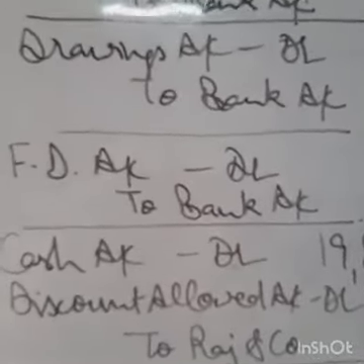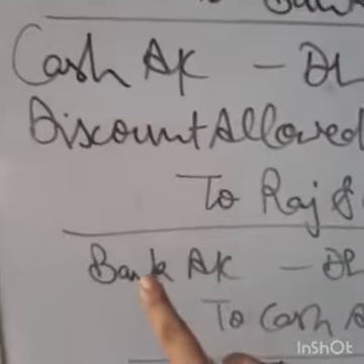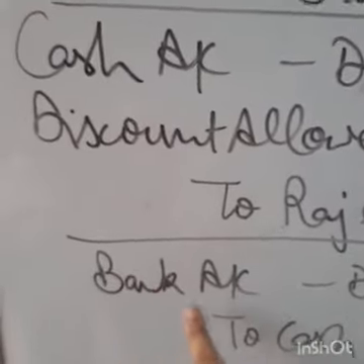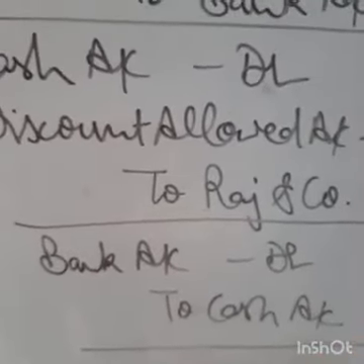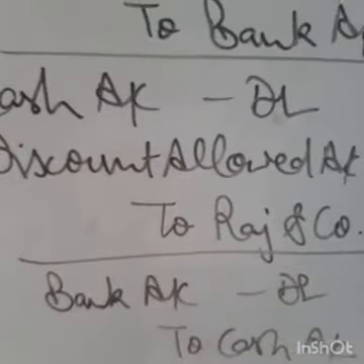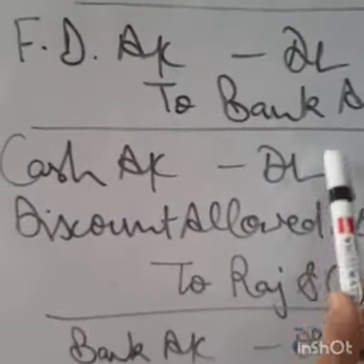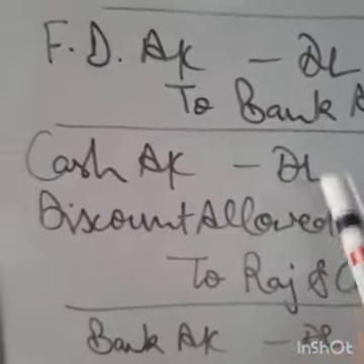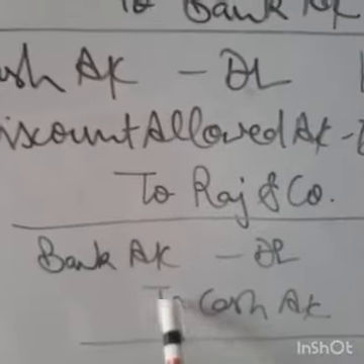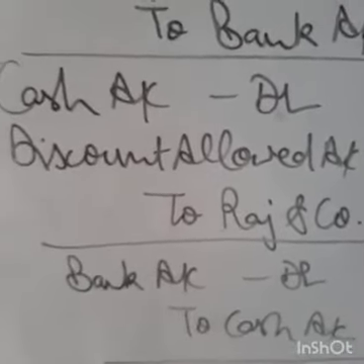And when this check is deposited, that is on April 12th, the entry will be bank account debited to cash account. Why to cash? Because earlier we have written cash account. Now to cancel this cash, we'll credit this cash like this. So bank account debited to cash account.